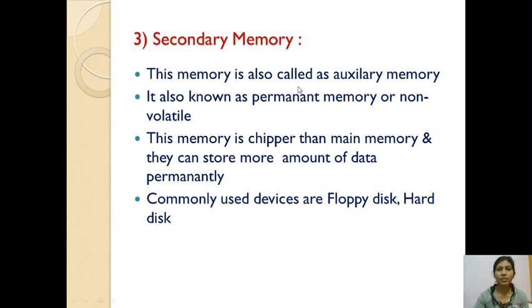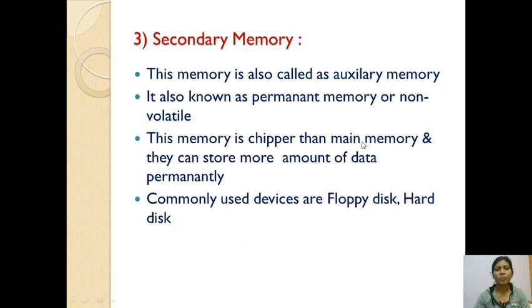This memory is also called auxiliary memory. It is also known as permanent memory or non-volatile memory. For primary memory, we can call it main memory or volatile memory. For secondary memory, we can call it auxiliary memory, permanent memory, otherwise non-volatile memory. Primary memory is a temporary memory and secondary memory is a permanent memory.